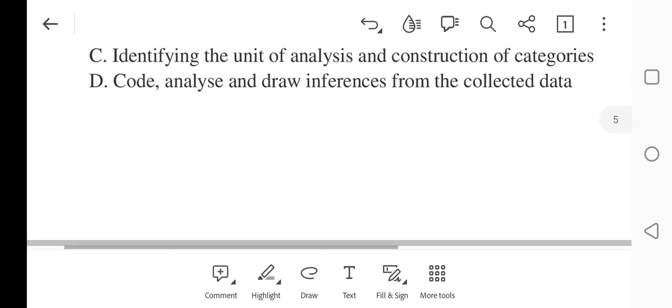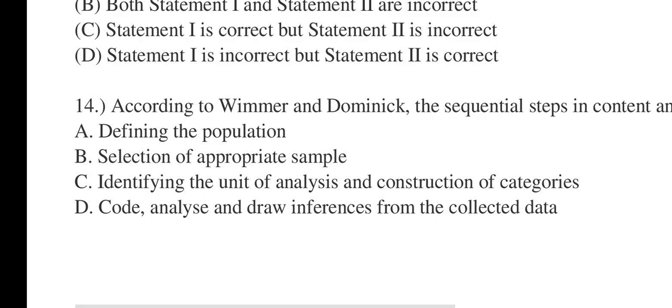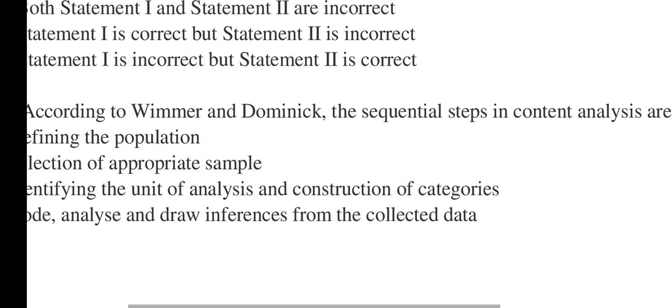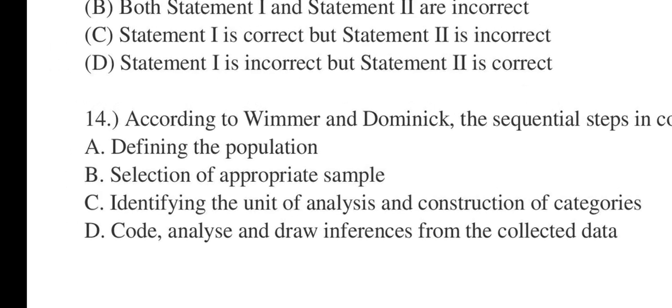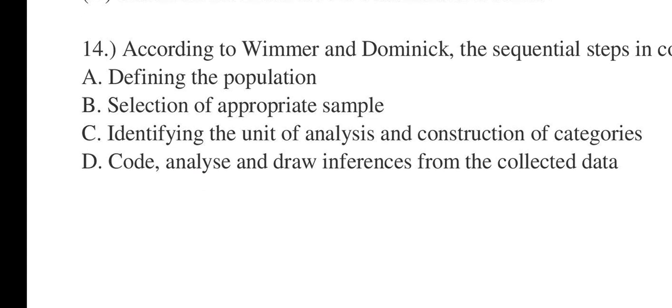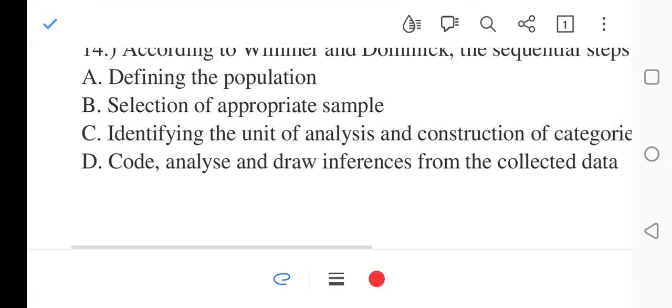14 says, according to Weimer and Dominic, the sequential steps in content analysis are what? Defining the population, selection of appropriate sample, identifying the unit of analysis and construction of categories, and code, analyze and draw inferences from the collected data. Question number 14, D will be correct. That means code, analyze and draw inference from the collected data.